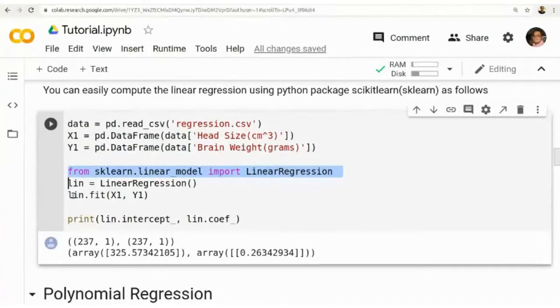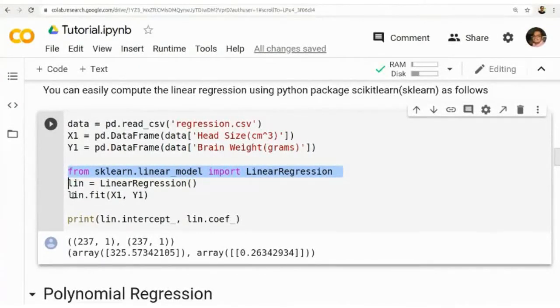Take the training data set, apply the linear regression model, and fit it on the data set. We are using two variables, x1 and y1, so we simply write linear regression dot fit.